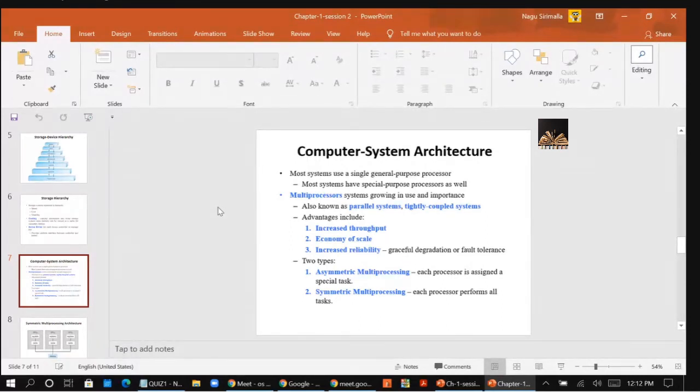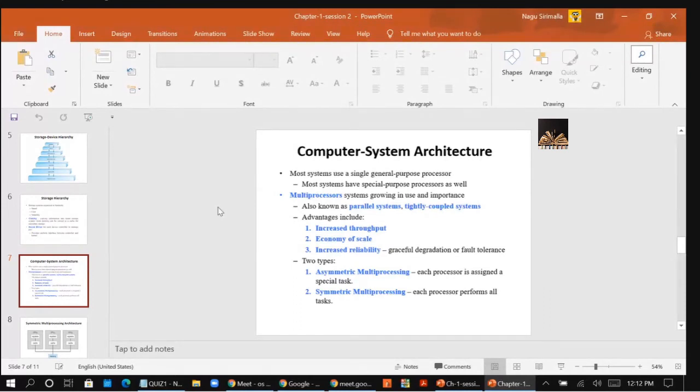So to execute system programs and the user programs, these programs can be executed as instructions. Single processor system means you have only one main CPU capable of executing general purpose instructions.